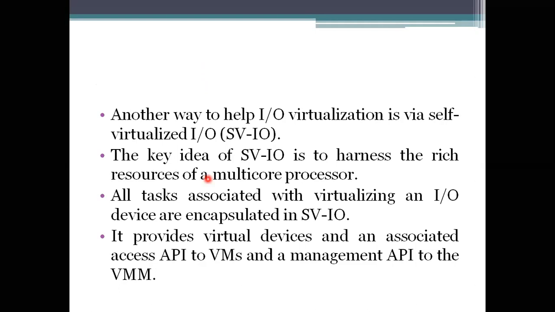Multi-cores will be used here to virtualize these IO devices. The virtualized device you are using will be accessed or given to you based on the APIs you are using. By raising an API, it allocates the IO devices to others and gives access to all these things.